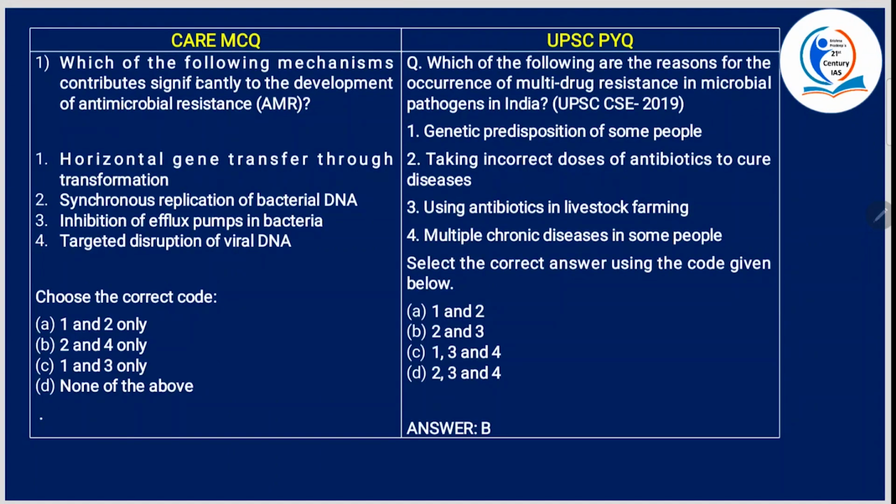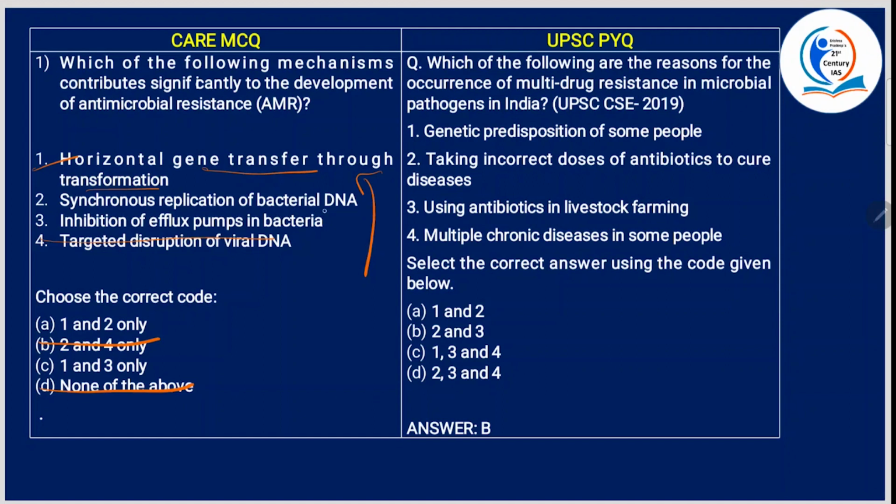Now, we'll get into the MCQ. Which of the following mechanisms contribute significantly to the development of antimicrobial resistance? Horizontal gene transfer through transformation. Now, what is horizontal gene transfer through transformation? See, this involves the uptake and incorporation of foreign genetic material by bacteria. Okay, so what will happen? It'll become a key mechanism for spread of antimicrobial resistance, right? So, yeah, this is correct. When one is correct, B is gone, D is also gone. So 2 and 3. 4 is gone, it is not even in the race.